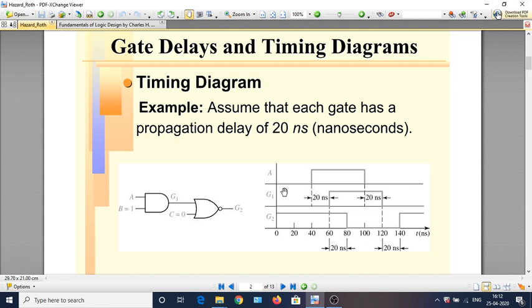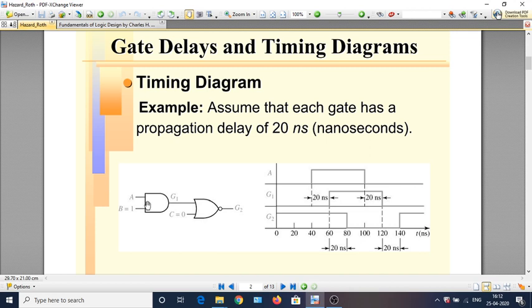So you would see that A is 0, B is 1, so G1 is 0, and G1 is 0, C is 0. Because of that, you would see that there will be a 0 before the bubble and a 1 after the bubble, which means G2 will be 1. So this is shown here, G2 being 1. Now at t equal to 40 nanoseconds, A changes its value from 0 to 1.